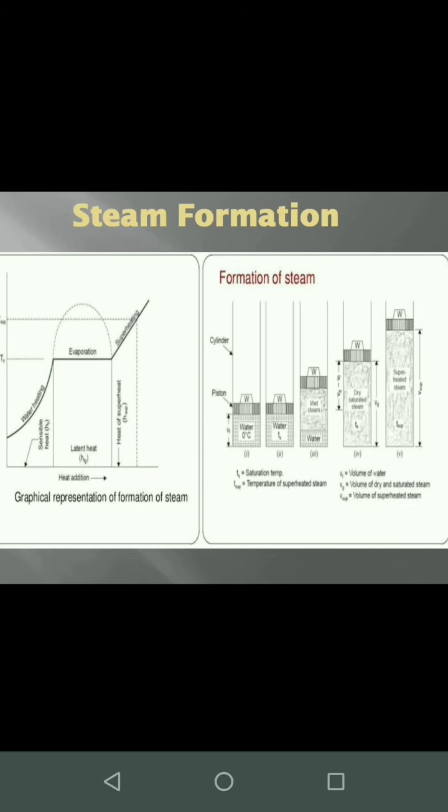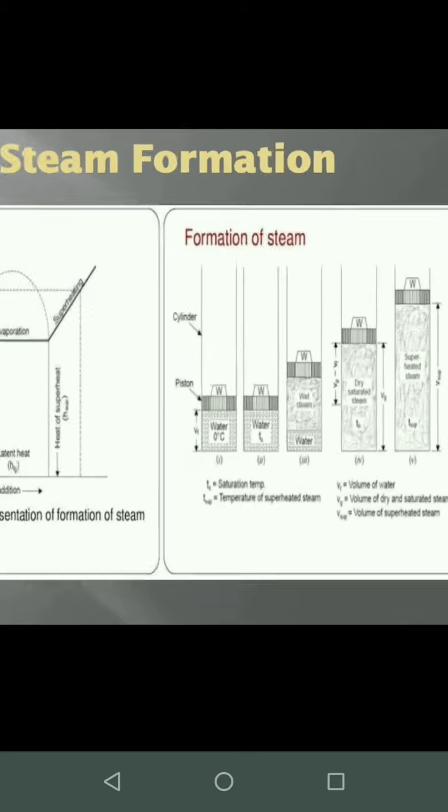Now the heating from water at 0 degrees Celsius to water at saturation temperature is shown by this water heating curve, that is by sensible heating. Next, once all the water molecules present inside this piston cylinder arrangement reach 100 degrees Celsius, layer-wise the water gets converted into steam, or it starts vaporizing. This is called latent heating, whereas there is a change in phase, the temperature remains constant. Next, all the water that is present gets converted into steam. This is shown in the fourth sketch.